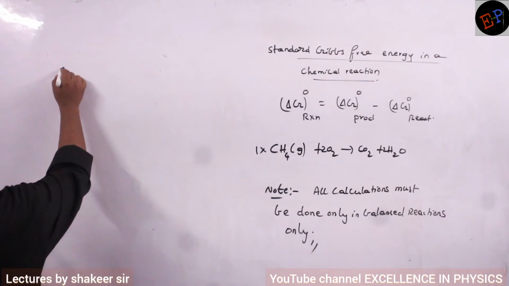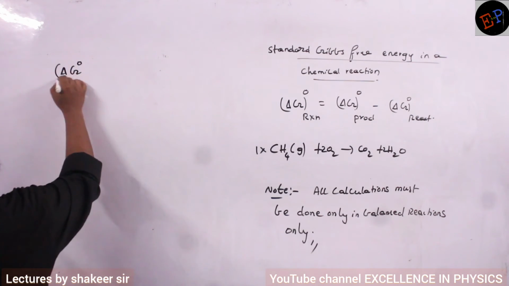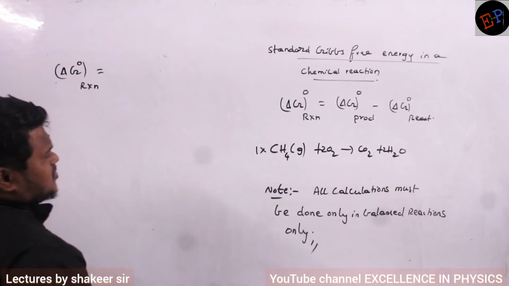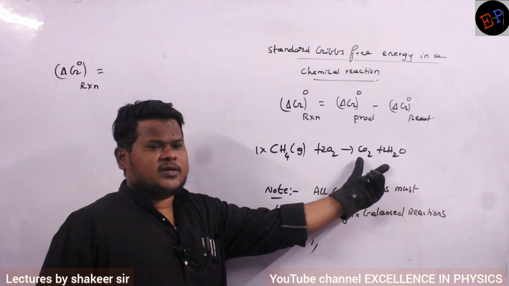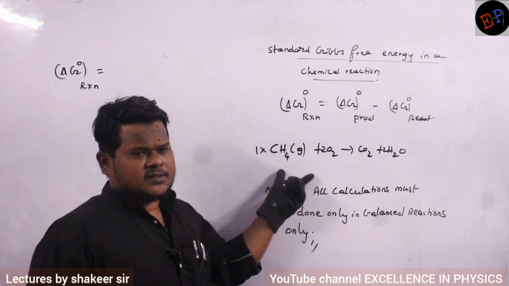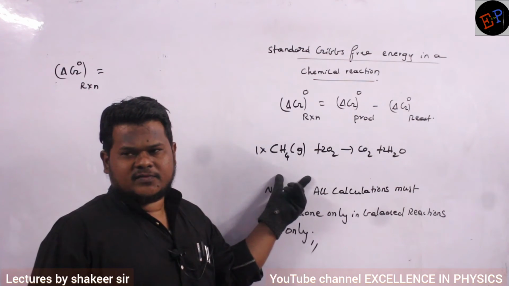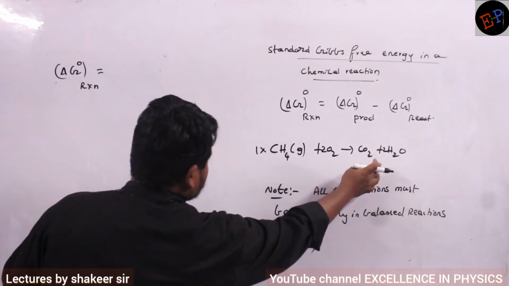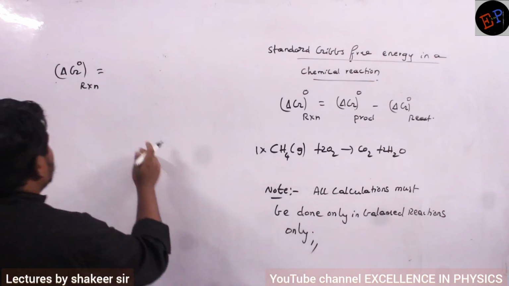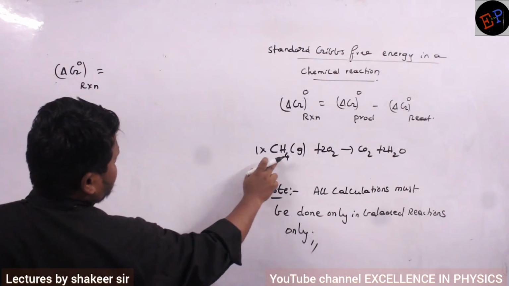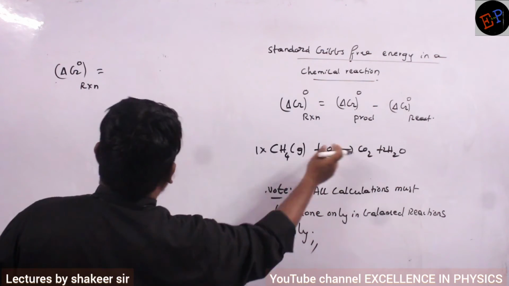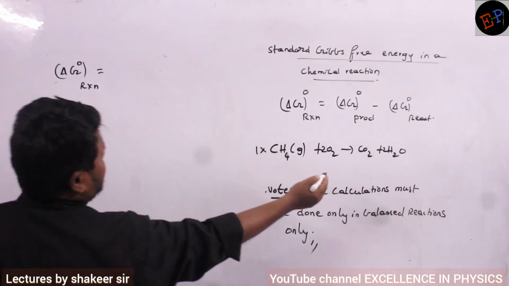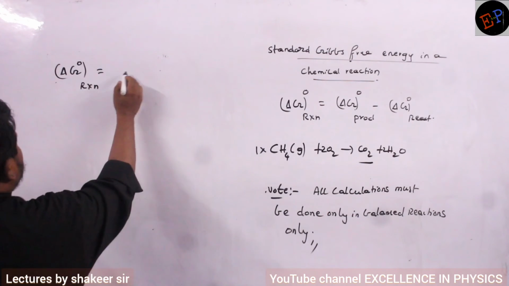So therefore, the standard Gibbs free energy of the reaction, how can I write? The change in Gibbs free energy of the products minus the change in Gibbs free energy of the reactants. These are the products and this is the reaction, no? So how can I write first CO2? How many moles of CO2 are released? 1 mole of CO2 is released.